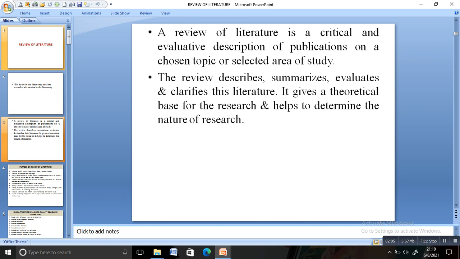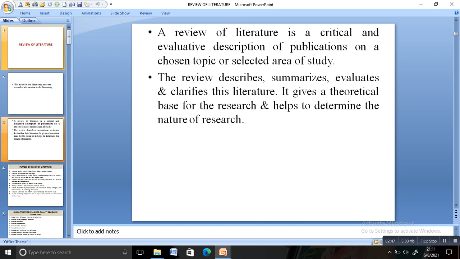A review of literature is a critical and evaluated description of publications on a chosen topic or selected area of study. And what does this review do? It describes, summarizes, evaluates, and clarifies the literature. Mainly it gives you a theoretical base for the research and helps to determine the nature of the research. So based on the review of literature, you can determine the nature of the research.